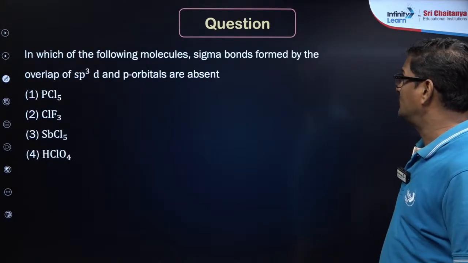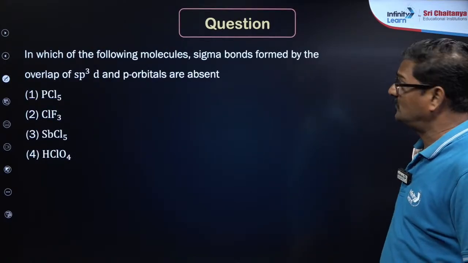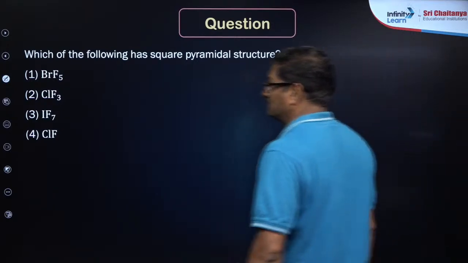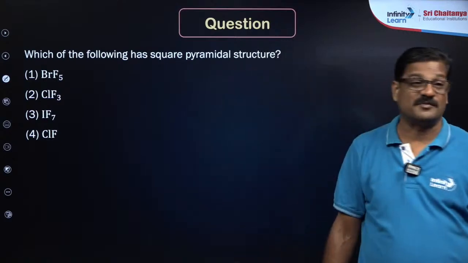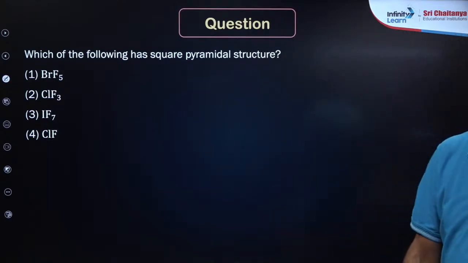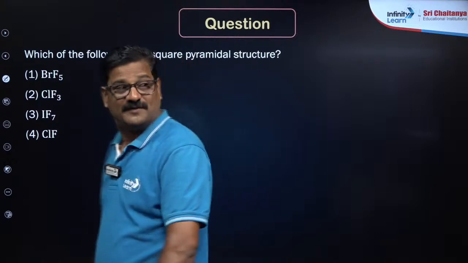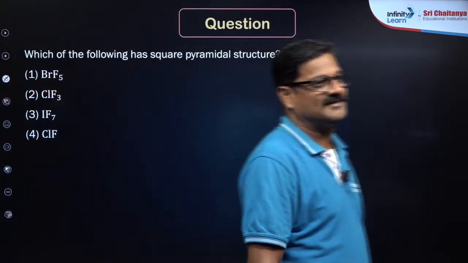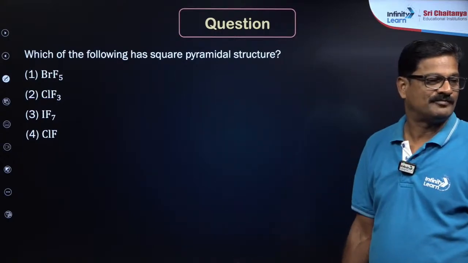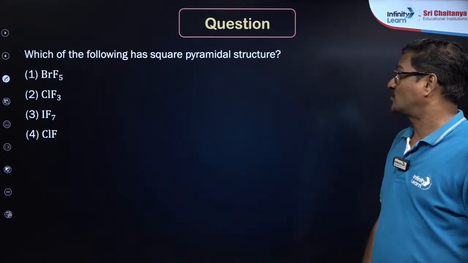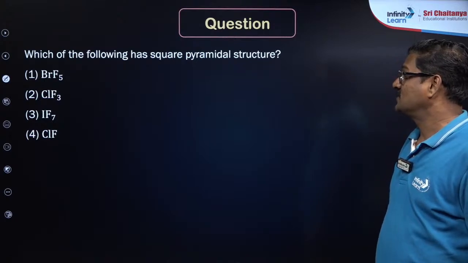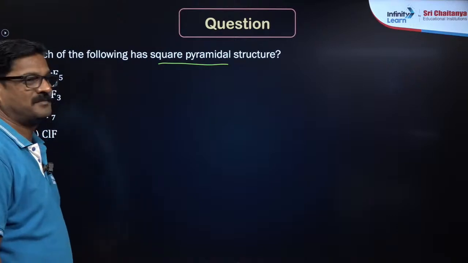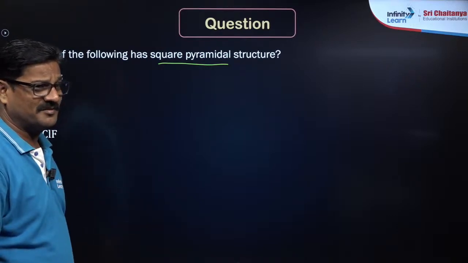Which of the following molecules sigma bonds are formed by the overlap of sp3? So we will discuss after VBT. Which of the following is pyramidal in structure? Come on, make it fast. Which of the following has a square pyramidal structure? Square pyramidal. IF7 is not square pyramidal, is it?